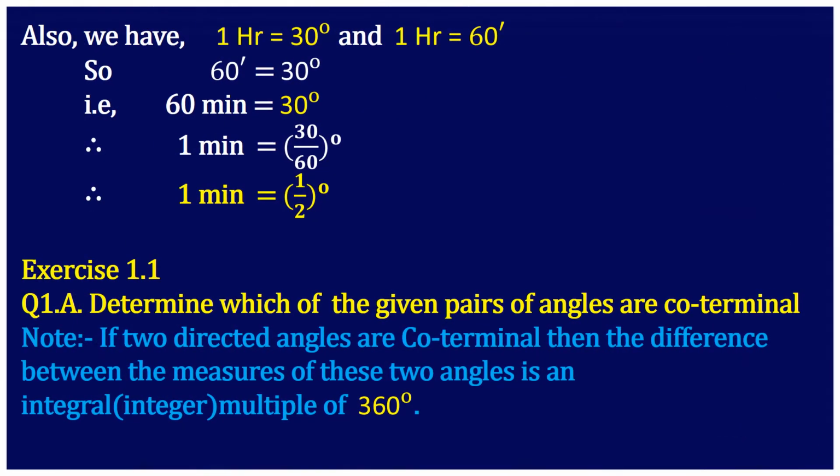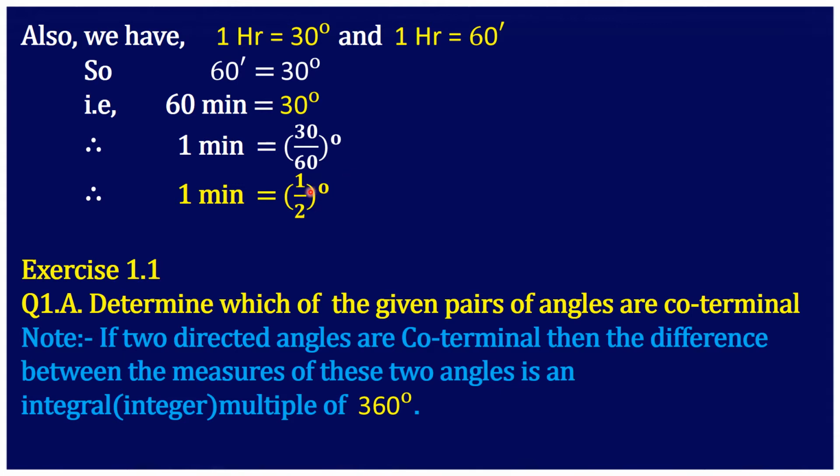Now 1 hour is equal to 30 degree and 1 hour is equal to 60 minutes, that we know. Now we can equate both these, 30 degree and 60 minutes. So 60 minutes is equal to 30 degree. Then from this, 1 minute is equal to 30 upon 60 degree, that is half degree, 1 upon 2 degree.